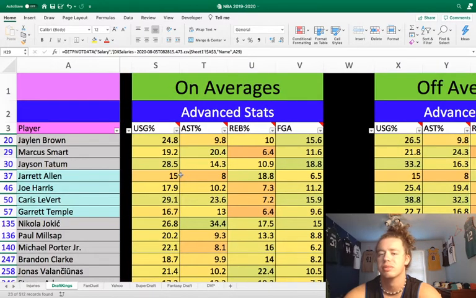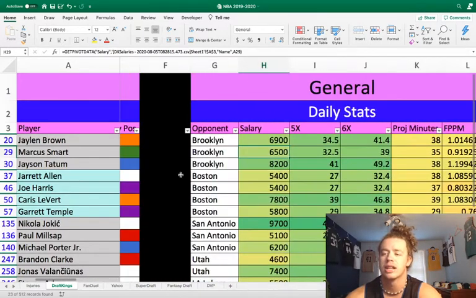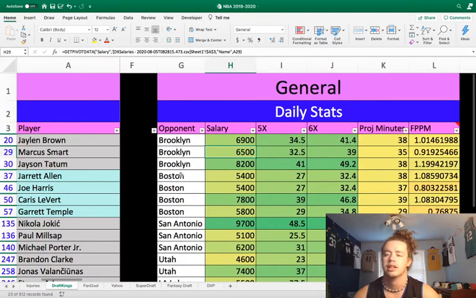And I expect him to outscore that price tag. I mean, if he doesn't, he doesn't. Yesterday he didn't really have a great day, but it was against Miami, who's one of the better defensive teams in the league, and today it's against Brooklyn, who's bottom three of what they've got right now. So yeah, I think Tatum's a very solid play today.